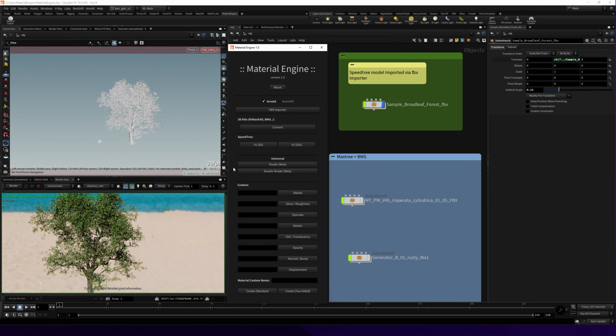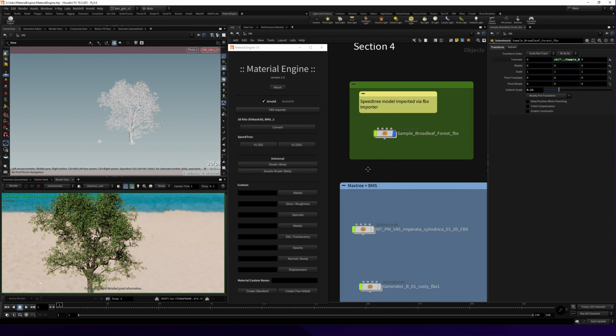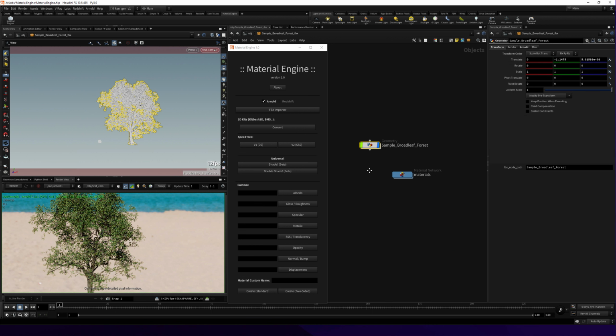Let's talk about the universal section. The difference between this section and the two sections above is that those two sections work whenever the imported FBX materials already have the texture plugged in. And what if we don't have any texture plugged in? Let's say for this example it is the same material from Speedtree